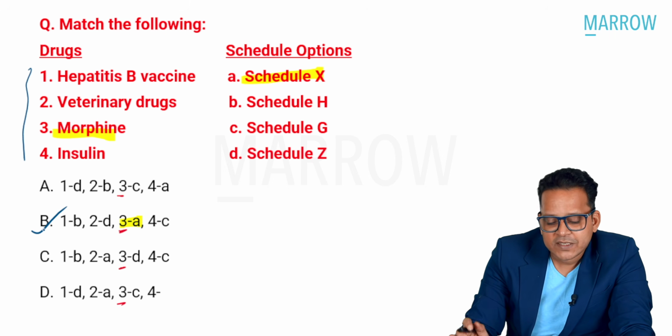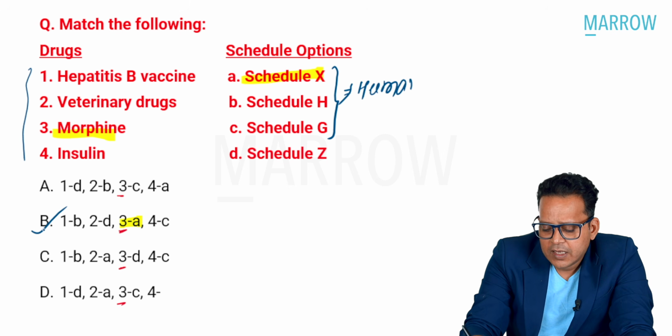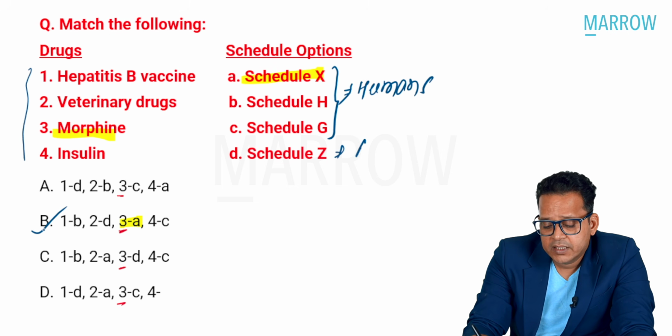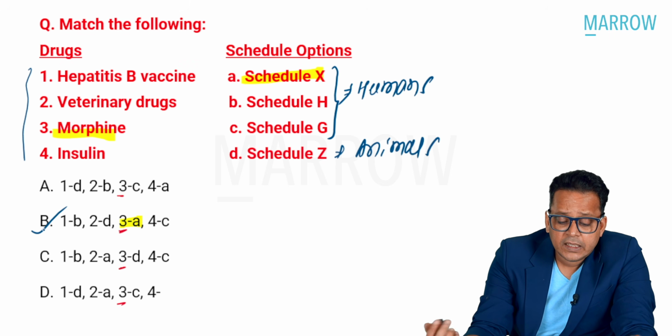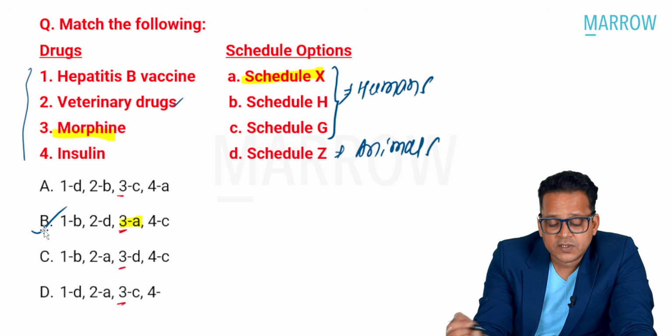Now, let me explain the other things here. If you remember G, H, and X, these are things which I have talked about in humans. I've never talked about Z. I don't teach Z because Schedule Z is for animals. So that is one thing. Now, if I look at the remaining ones, veterinary drugs would be Schedule Z.